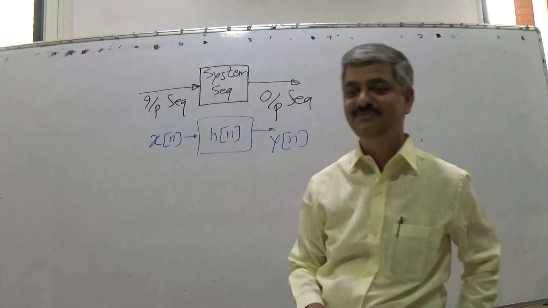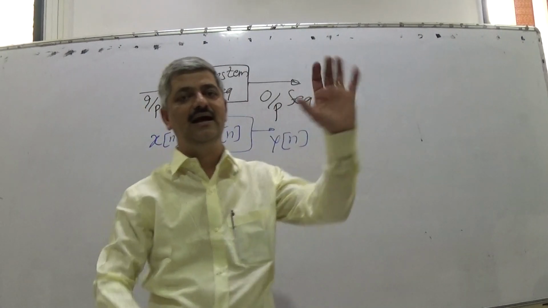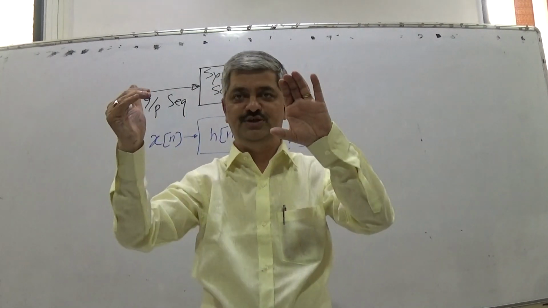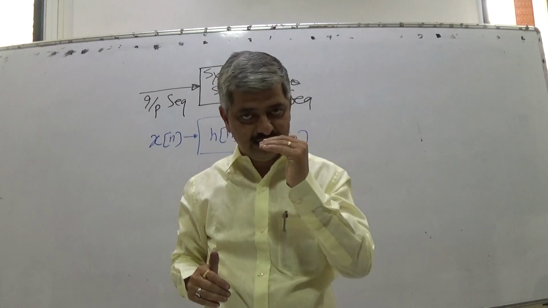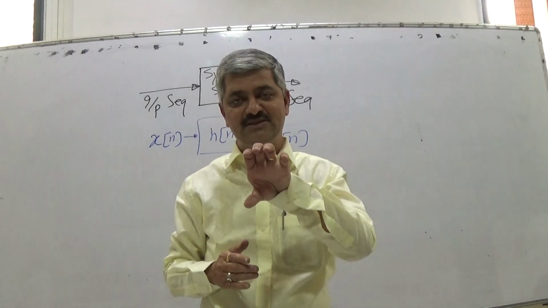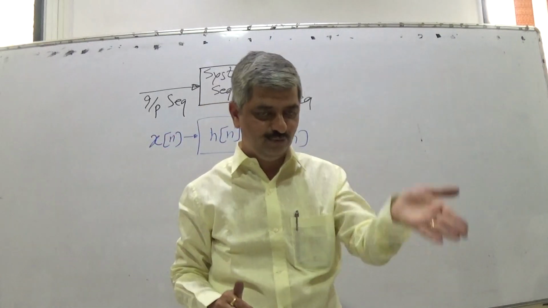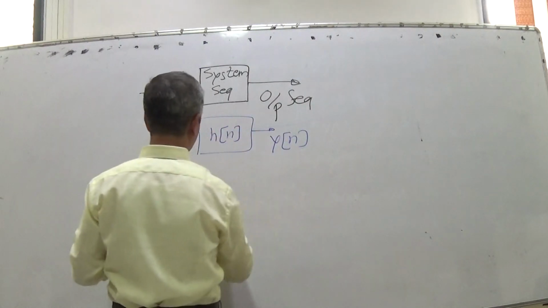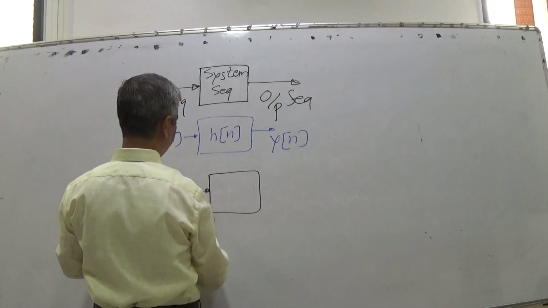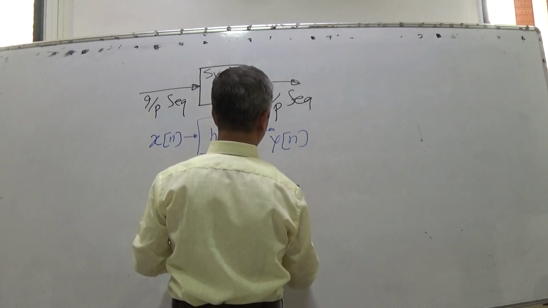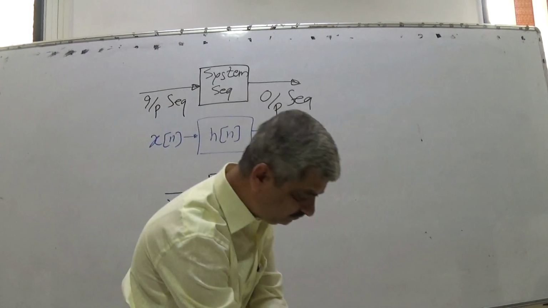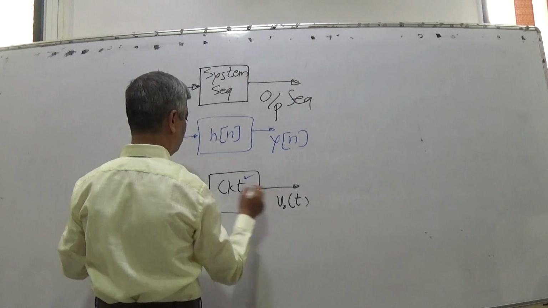Now my question is, suppose I give you a circuit. The circuit is given to you, so you can understand that circuit. If I tell you the input, then based on your understanding of the circuit and knowing the input, you can compute the output, right? So if I give you a circuit, and I give you V in of t, you can find V of t. Given the circuit and given the input, you can find the output.